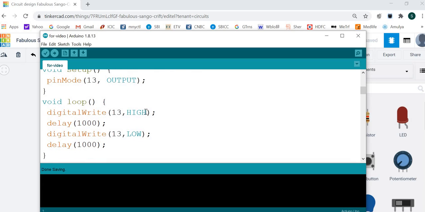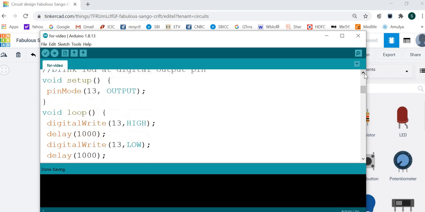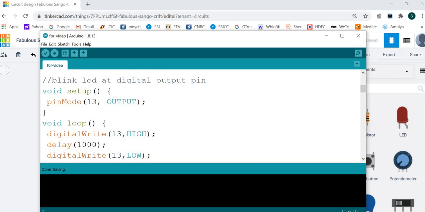Then make the pin high, wait for some time. Make the pin low, wait for some time. So this program is that. In